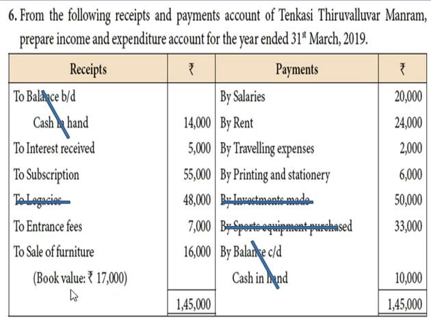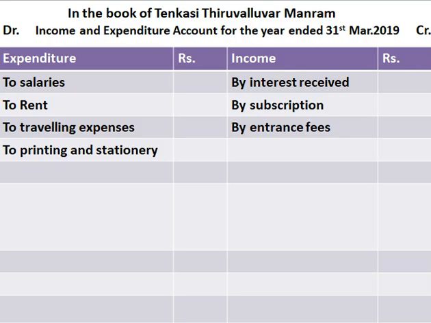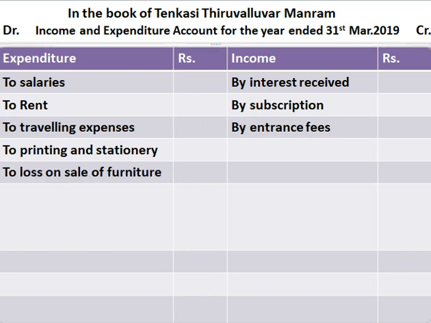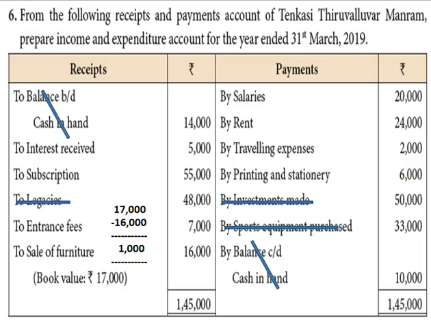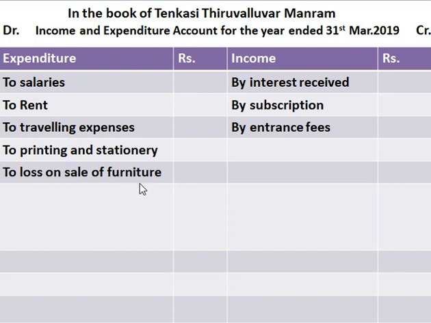It means its actual value is rupees 17,000, but they had sold it for rupees 16,000. So, it is loss on sale of furniture. As I said that loss on sale of furniture should come in expenditure side. The amount for furniture is rupees 17,000, but they had sold it for rupees 16,000. So, loss on sale of furniture is rupees 1,000. The amount for loss on sale of furniture is rupees 1,000.